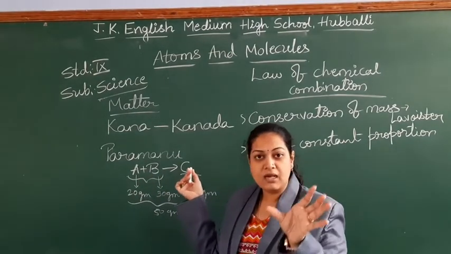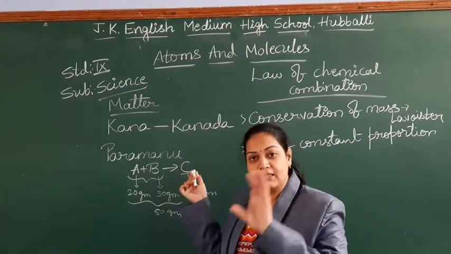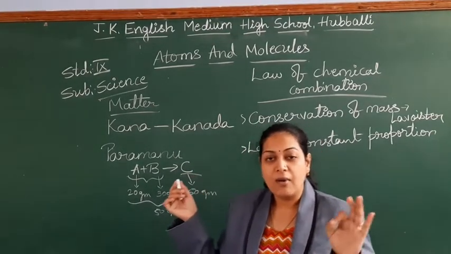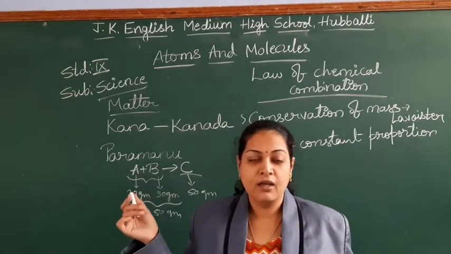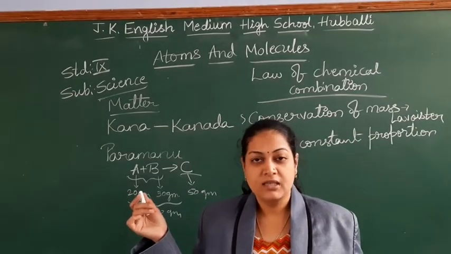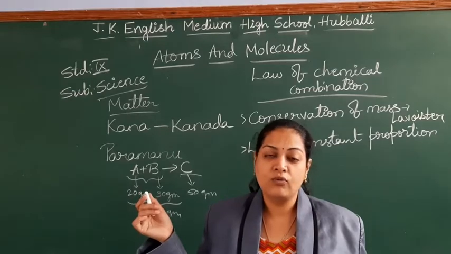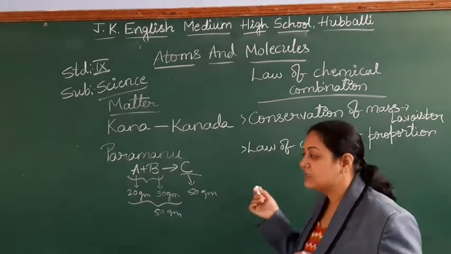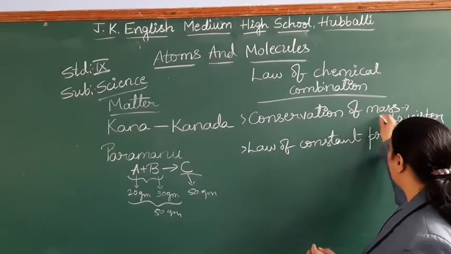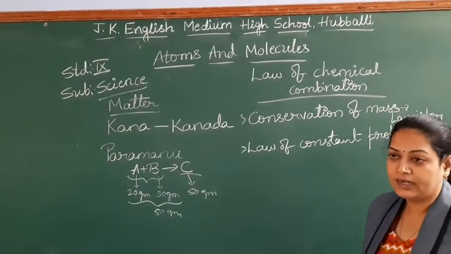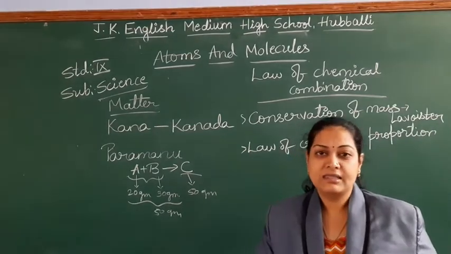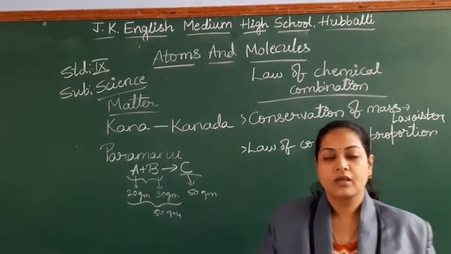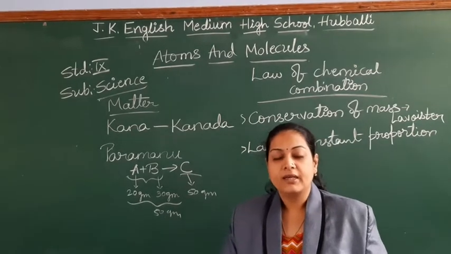So how much mass of A and B is there, the same mass of C we expect, because mass can neither be created nor be destroyed. It can just be converted from one form to another form. Right students? So this is called the law of conservation of mass. Take down the law. Mass can neither be created nor be destroyed.